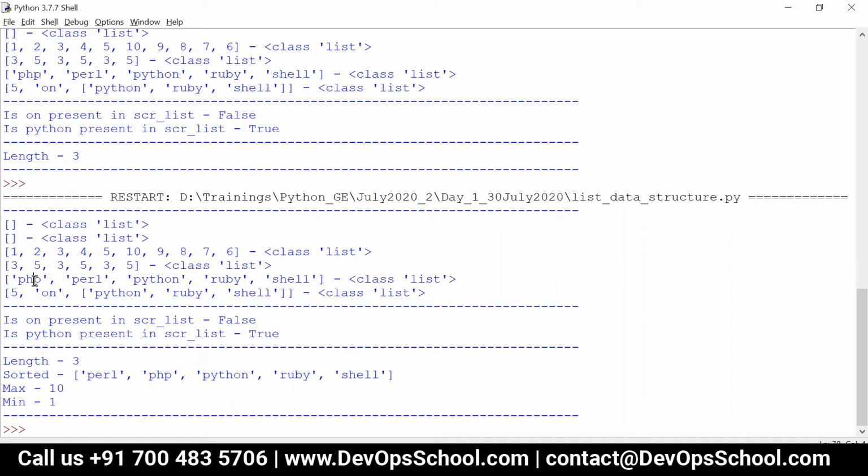We have H, E, and Y. Which has the lowest ASCII value? E. That's why we have Perl, then PHP, then Python, then Ruby, and then shell. And here you can see max is 10, min is 1.